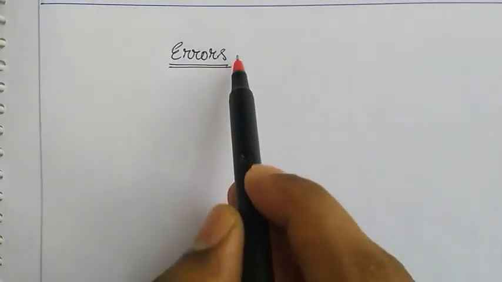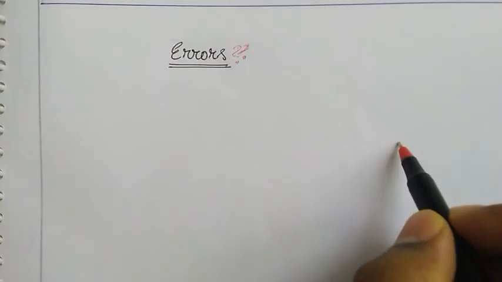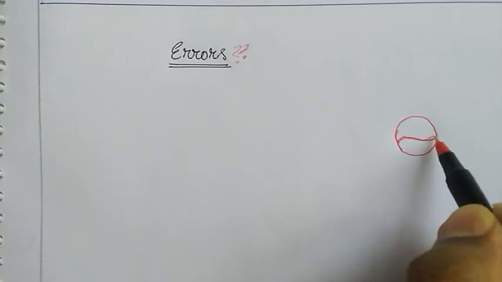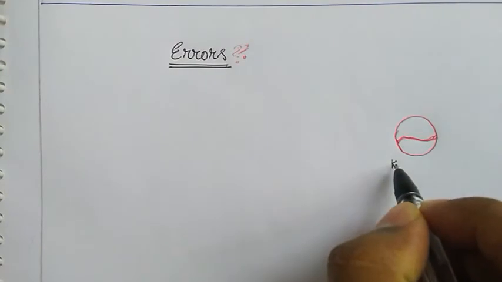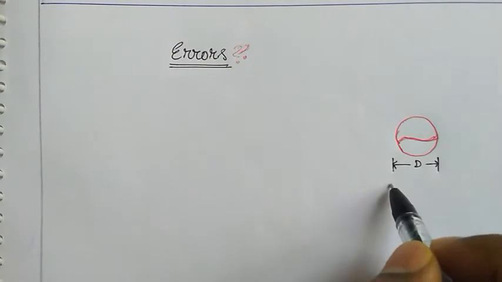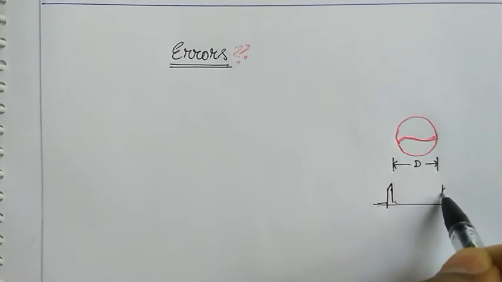In this video, we are going to discuss errors in measurement. Now, what is an error? An error is the mistake we make in measuring anything. Let's consider that this is a ball, a cricket ball or a tennis ball. You're trying to measure its diameter. You can use a vernier caliper, place the ball inside the calipers like this, and find out this distance.